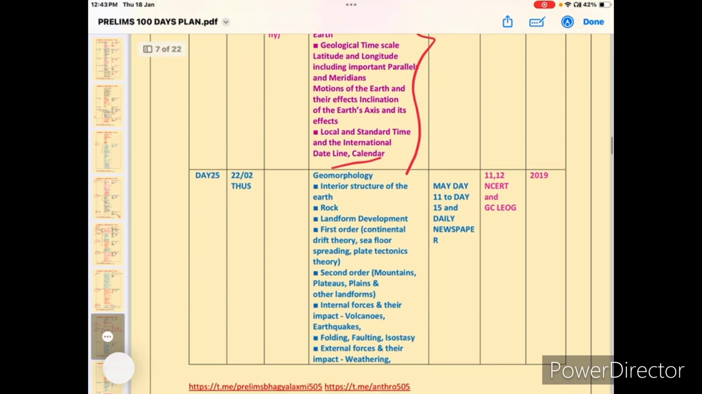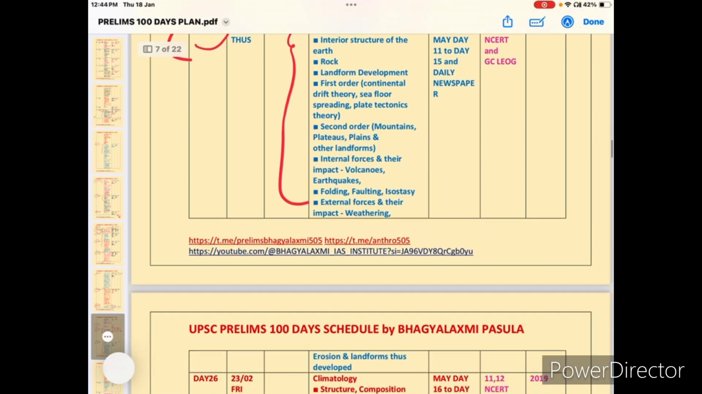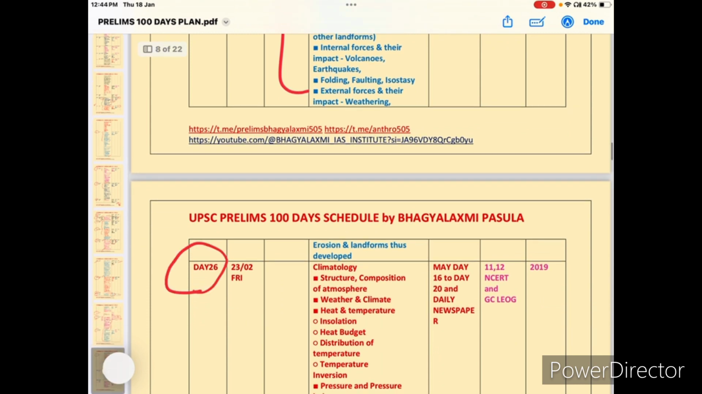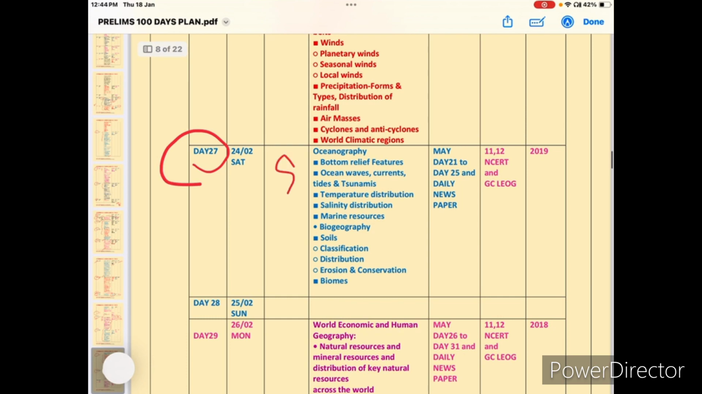Okay, just pause the video and read the topics. Day 25, geomorphology, like landforms, landform development, first order, second order, how they are developed, volcanoes. Okay, next, day 26, climatology.